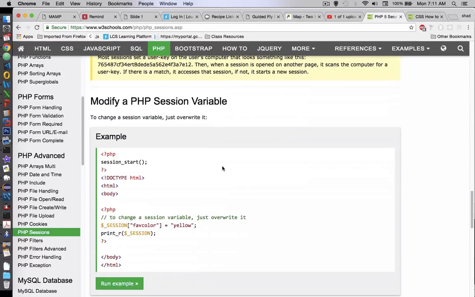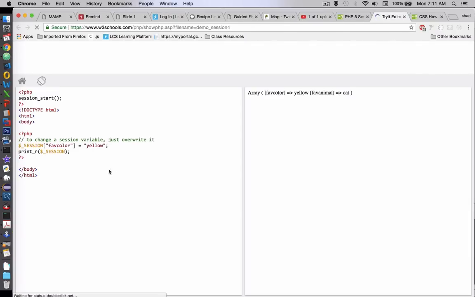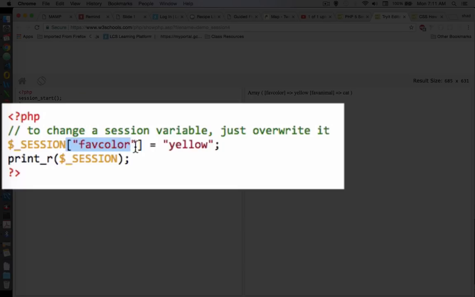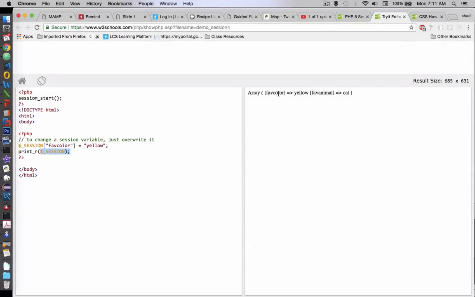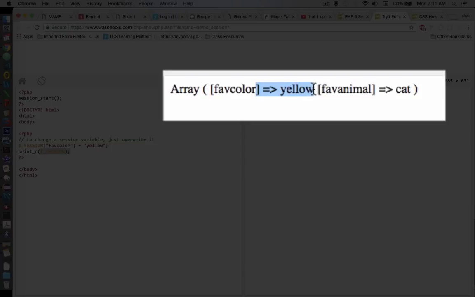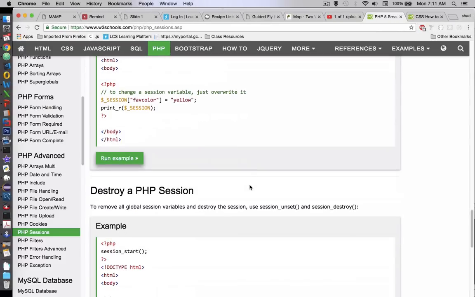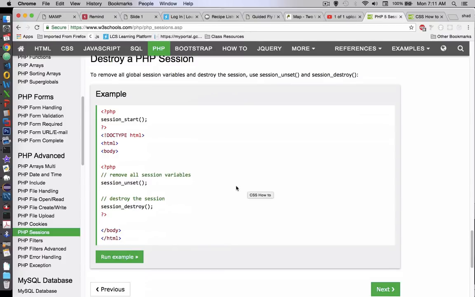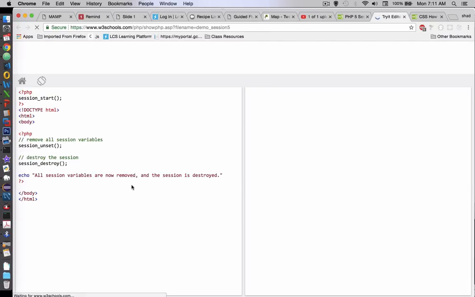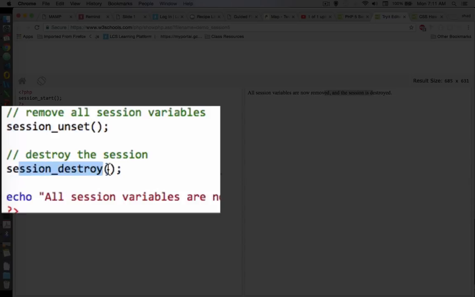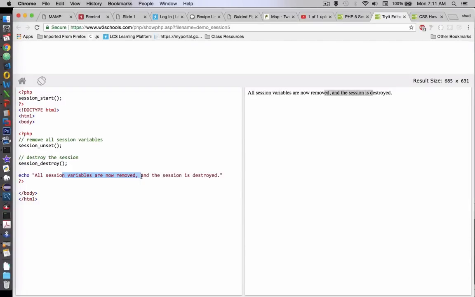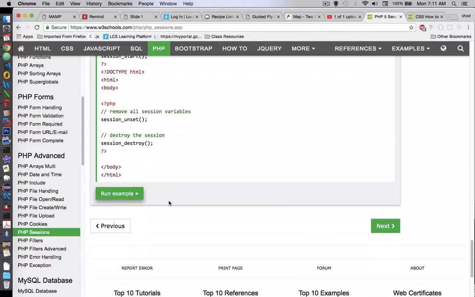Then finally we have a way to modify. We can come into a program and say favorite color is no longer green, we're changing it to yellow, and then print the session, and so you can see that yellow has now gotten the new value. And then lastly, to destroy a session is when you're done and when you log somebody out. So let's run the example. And it says all sessions are now removed and the session is destroyed. And so we've unset our variables and destroyed the session, so it no longer remembers our favorites. So that's a quick overview of what session variables are, and we'll be using those in our application.